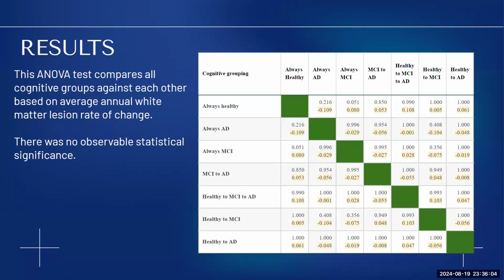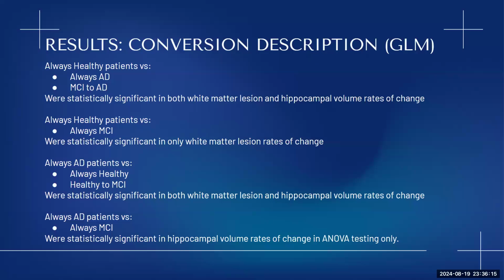change. Surprisingly, there was no observable statistical significance in the ANOVA test regarding white matter lesion rates, which I'll discuss later. And then we also used generalized linear model testing just for a more specified kind of testing. We found that the most statistically significant groups were always healthy patients versus always AD and MCI to AD patients, and were statistically significant in both white matter lesions and hippocampal volume rates of change. Always healthy patients were statistically significant against always MCI in only white matter lesion rates of change.